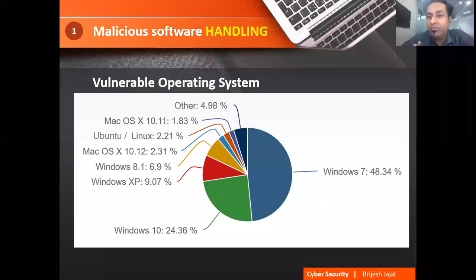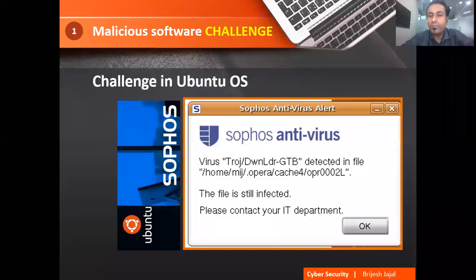Then one fine day we can decide, okay, let us use Ubuntu. Everybody in the world starts using Ubuntu. Practically, it may not be possible. Even if you start using Ubuntu, there is one more challenge. You have to install an antivirus, that is Sophos, which is used for Ubuntu. This is just one screen to make you aware that even though Ubuntu is considered almost 100% secure, still there are viruses even in Ubuntu.